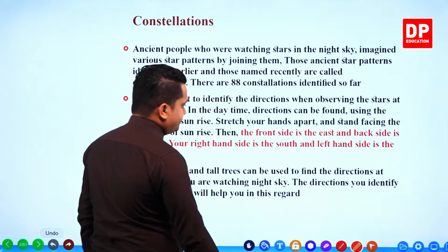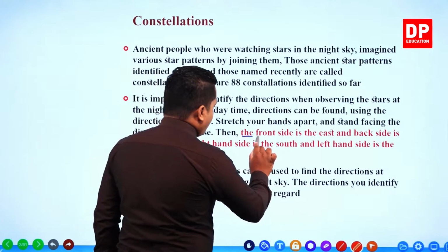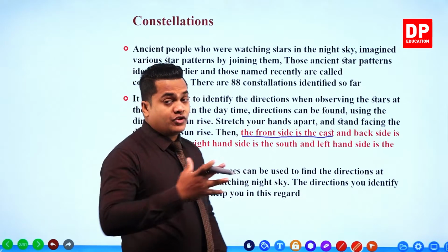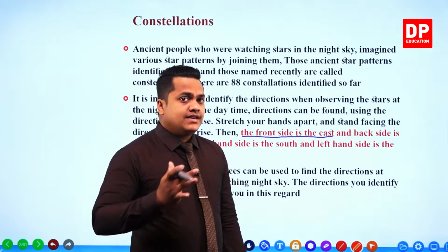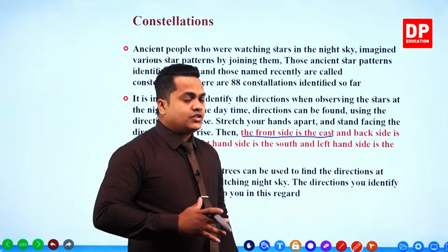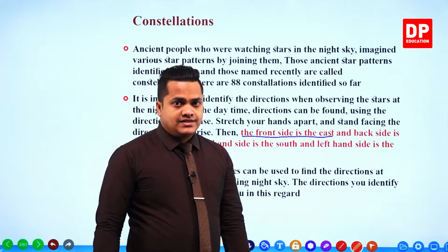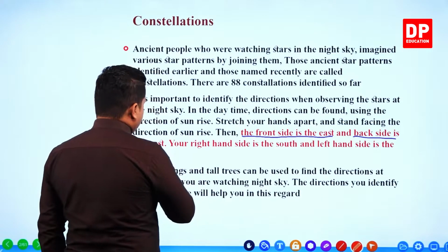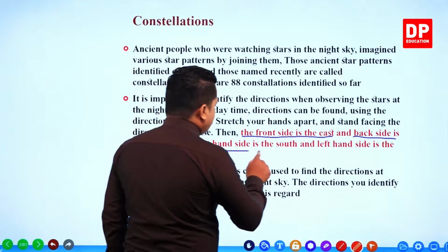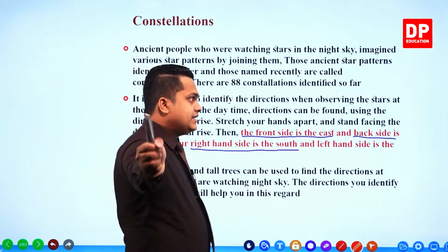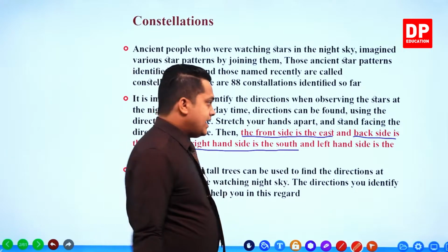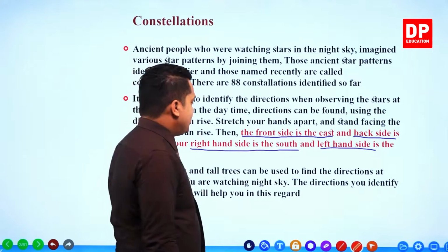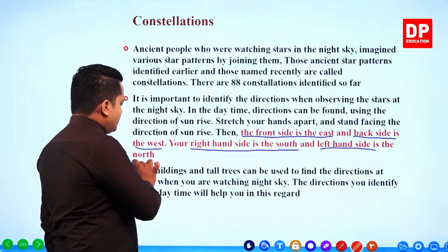So the front side is the east, the direction which you are facing, right? Your face is at the east direction. Then the back or the opposite side is the west, the right hand side is the south, and the left hand side, that's the north.